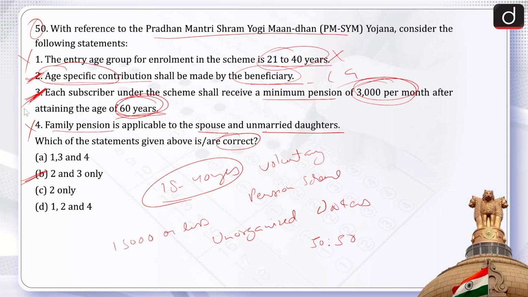Therefore, third is also correct. Now, fourth, if the beneficiary dies, the spouse of the beneficiary shall be entitled to receive 50% of the pension as family pension. Family pension is applicable only to the spouses, not to the unmarried daughters. Therefore, fourth becomes wrong. So, the correct answer of this is option B, that is 2 and 3 only.